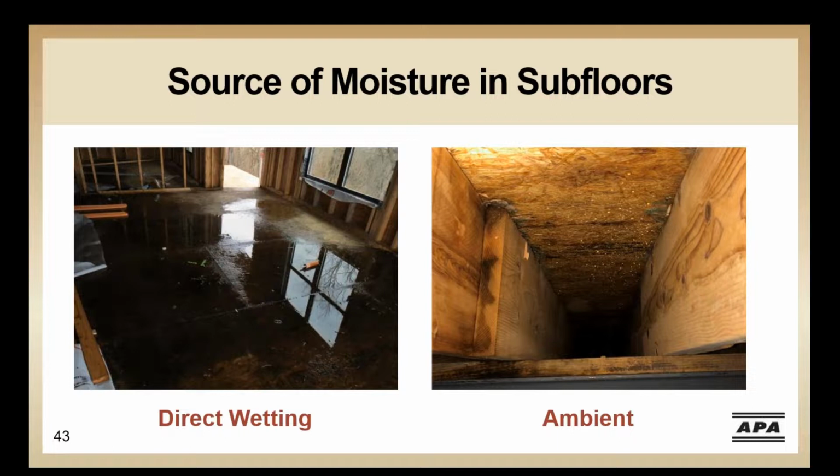The second source is ambient moisture, and it's more subtle as this moisture source is in the air. Sources of ambient moisture are humid environments, damp crawl spaces, propane heaters and basements, as these heaters produce a significant amount of moisture when operating. Poured concrete basement floors that are installed after the wood floor is installed. The main takeaway is be aware of your moisture sources and make sure you can control them.